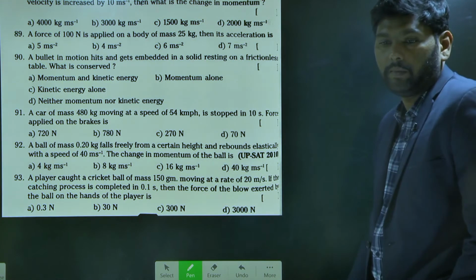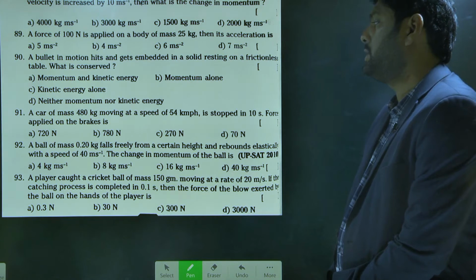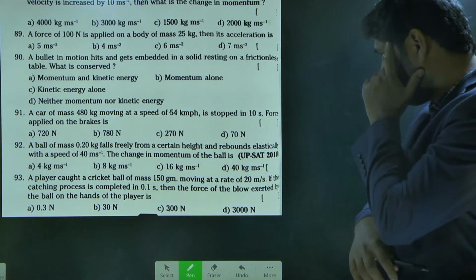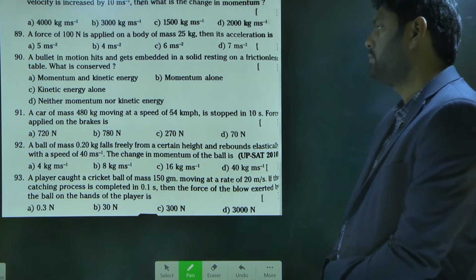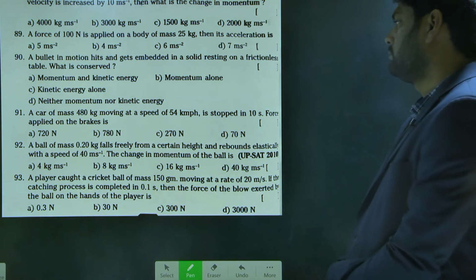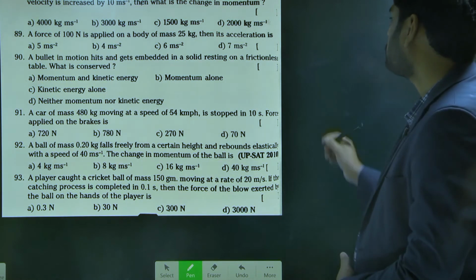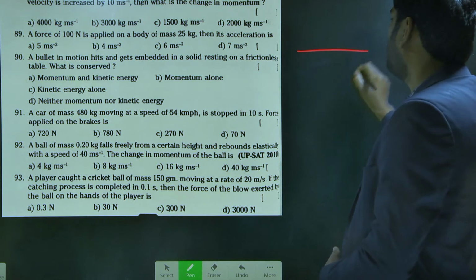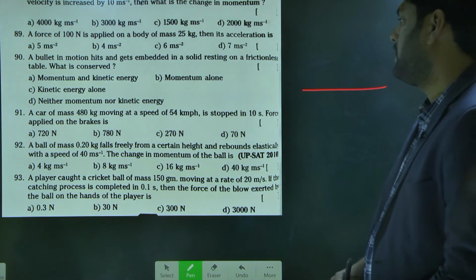So 92 problem. What is the 92 problem? A ball of mass 0.20 kg falls quickly from a certain height and rebounds elastically with the speed of 40 meter per second. The final momentum of the ball is. Let me take this as a surface.